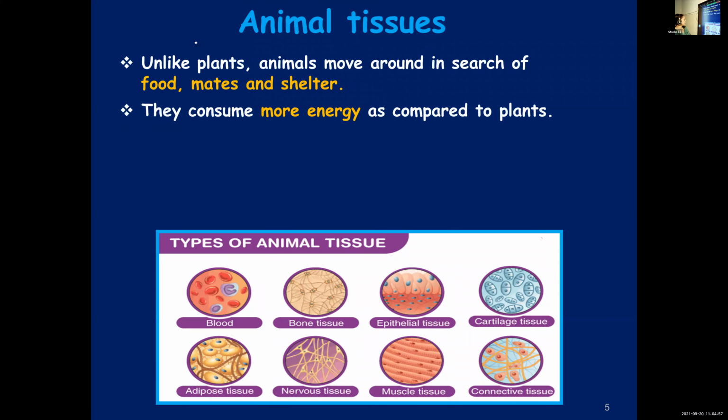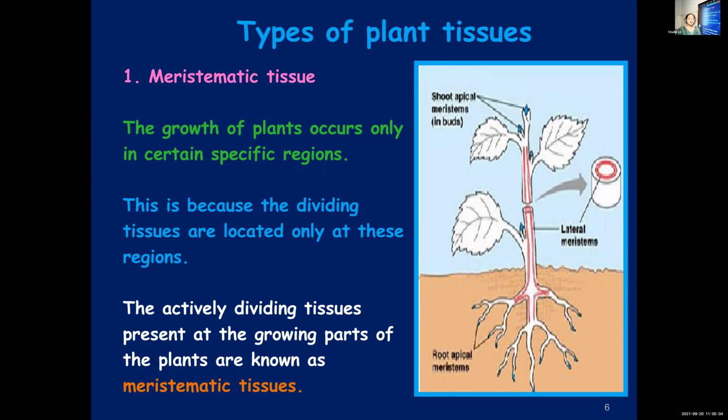Animal tissues, I'm not showing now because you need not learn them for this test. Meristematic tissues are actively dividing. In animals, it is not like that; we grow uniformly. But in plants, growth is limited to certain regions. What is special about those regions? Those regions have actively dividing tissues. What do you call them, children?